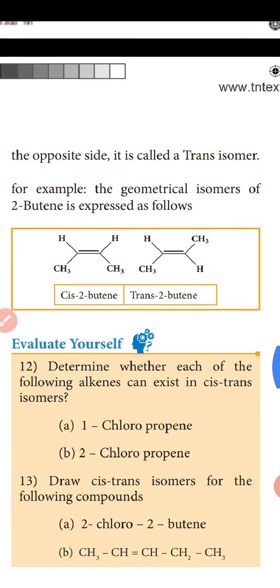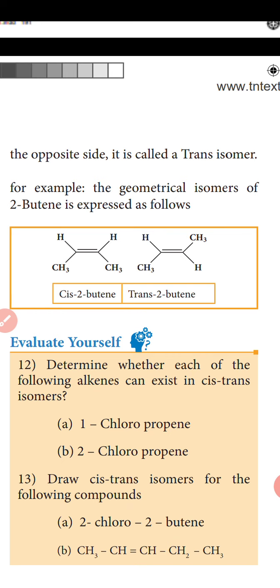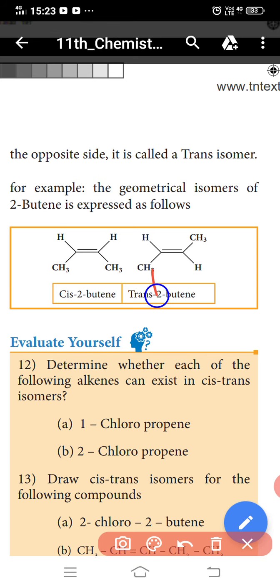The first example is cis-2-butene: the methyl groups are on the same side, and the hydrogens are on the opposite side. The second example is trans-2-butene: a CH3 and a hydrogen on one carbon, and on the other carbon the CH3 is on the opposite side, so the methyl groups are on opposite sides. This is trans-2-butene.